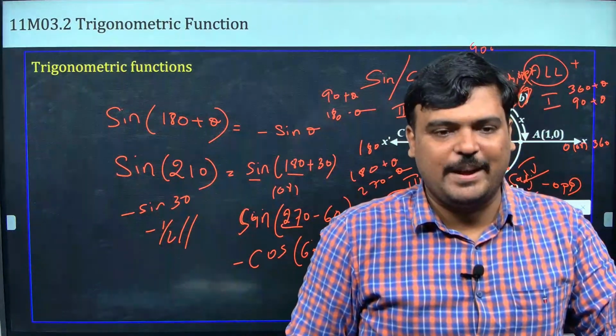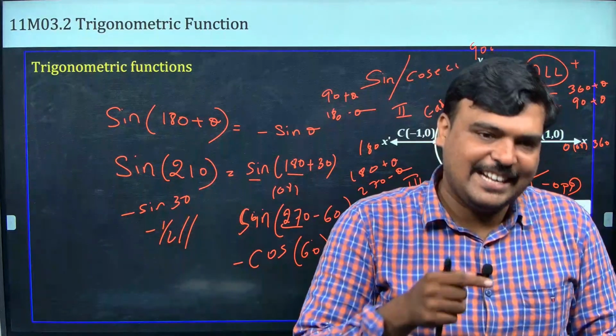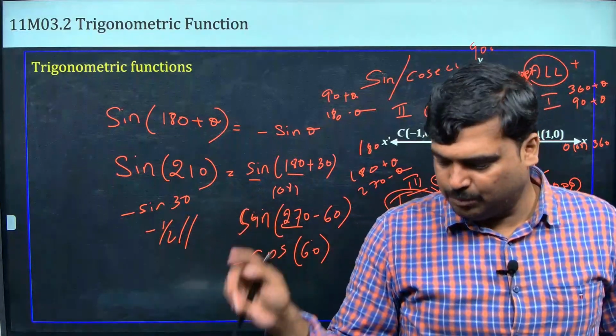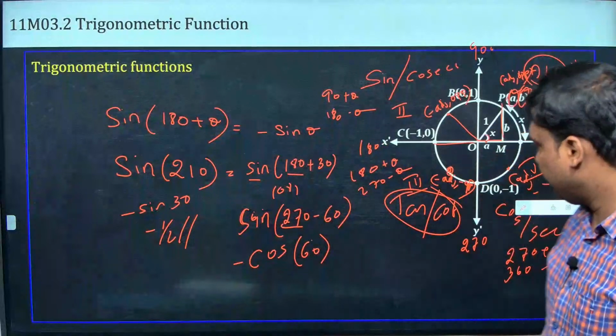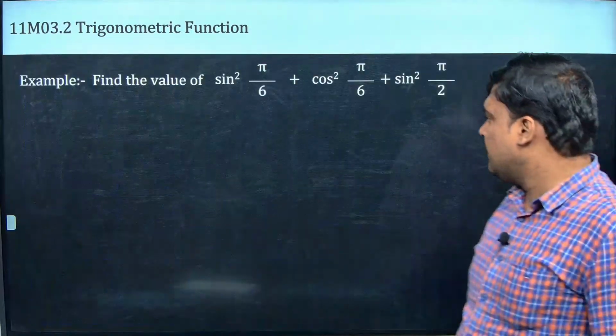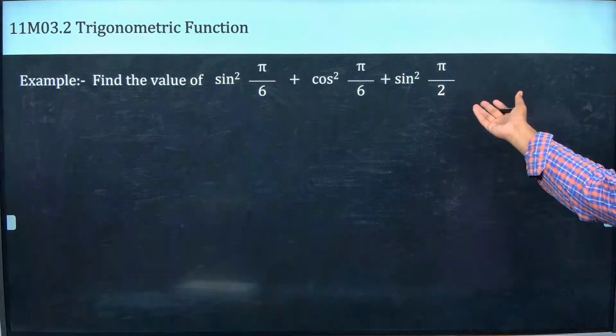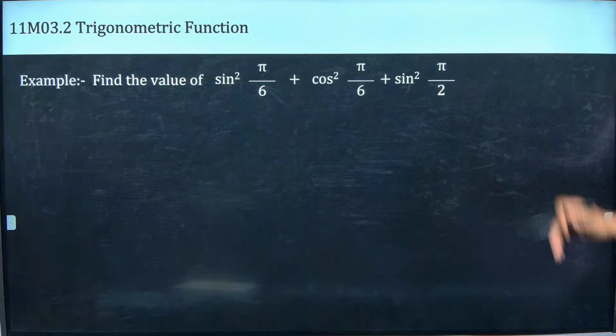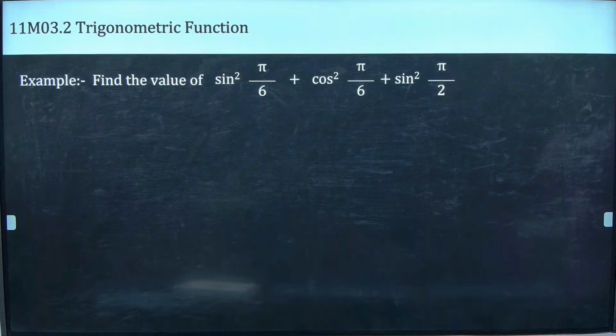Only two things you have to mind: sine, and whether 90 or 270 is coming. அவ்வளவுதான். புரியுதா? Guys, now this is something very simple, no? Please do it. Okay, 2 minutes I'll give. Make it fast.